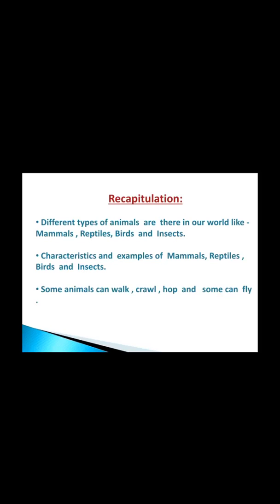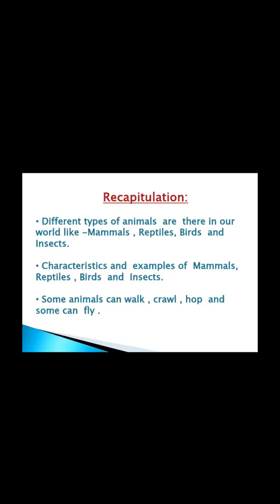Next, we will discuss the characteristics of insects. You all know insects have 6 legs, 4 wings. They have 2 antennae on the top of their head. Their body is covered with shell-like coverings and they also lay eggs. Butterfly, mosquito, housefly are some common examples of insects.